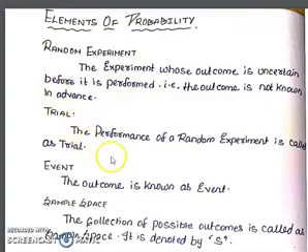Trial: the performance of a random experiment is called a trial. Event: the outcome is known as an event. If you throw a coin, that is a trial. If you get the outcome head or tail, that is an event. The entire setup is a random experiment.